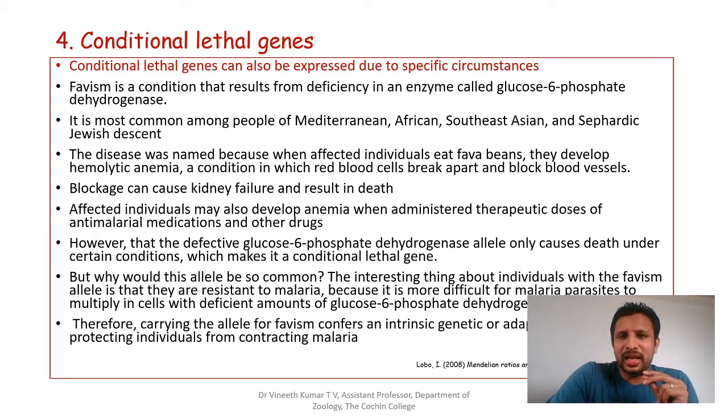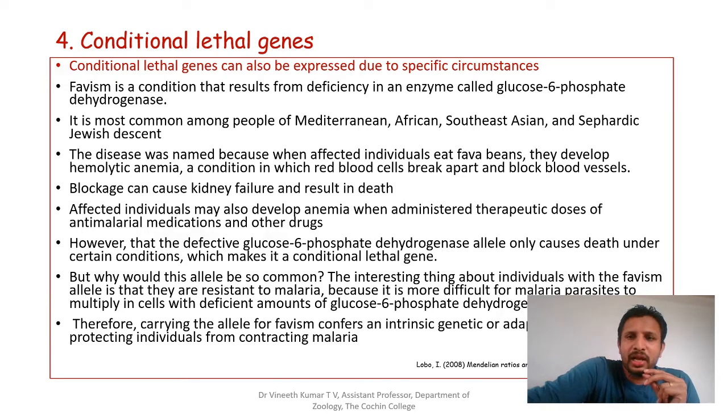Because these individuals do not express any phenotype, they are normal. When they were given the drugs, they showed hemolysis, and many of them died because of hemolysis, the rupturing and blocking of the blood vessels, and the kidney damage that follows.